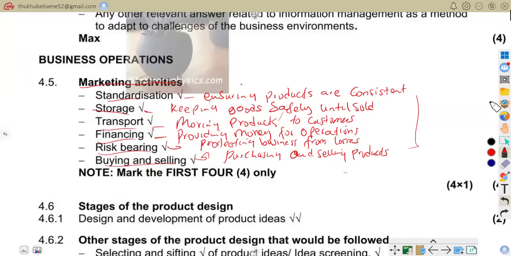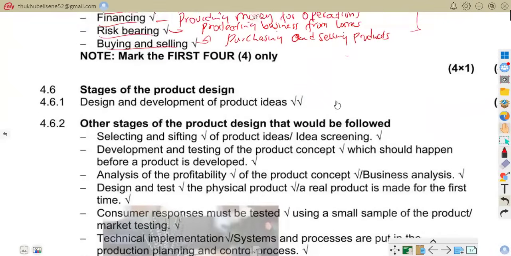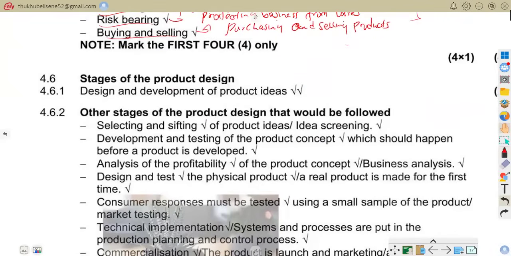Here we are on question 4.6. As you remember, we asked about the stage of product design from the scenario, that is design and development of product ideas. So business create improved product ideas, that is what we have seen from the scenario.